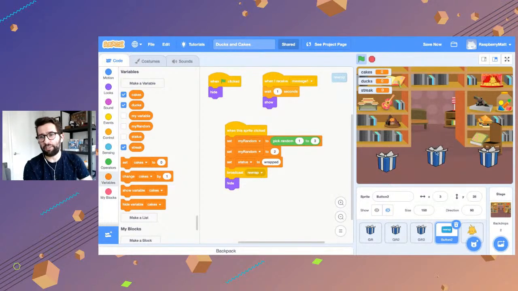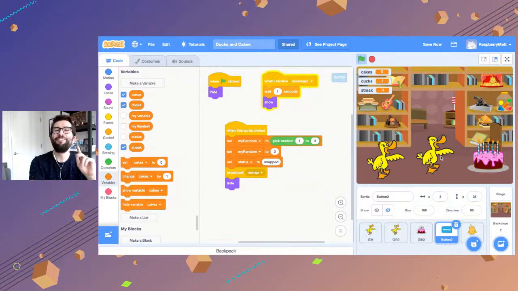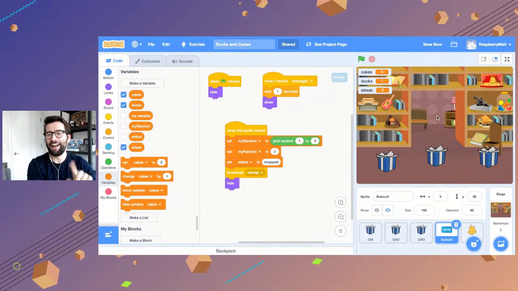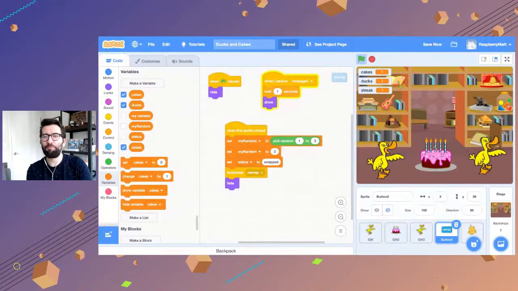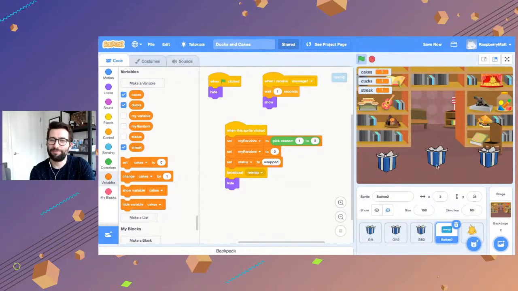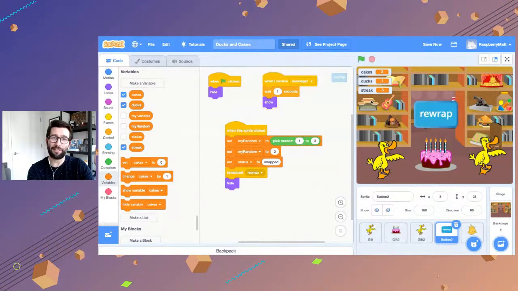So this should be the cake if we got that right. Oh yeah, we only implemented it on the rewrap button, okay? So that was the green flag is clicked. Now that the rewrap button is pushed, I surprised myself there for a second, but there we go. Cake in the middle. Rewrap. Cake in the middle. Rewrap. And then one more time. You can see the streak. That was 3 cakes in a row. Of course, we got 3 cakes in a row because we weren't randomizing anything. But you can see the streak there is now at 3. Okay. So streak works.